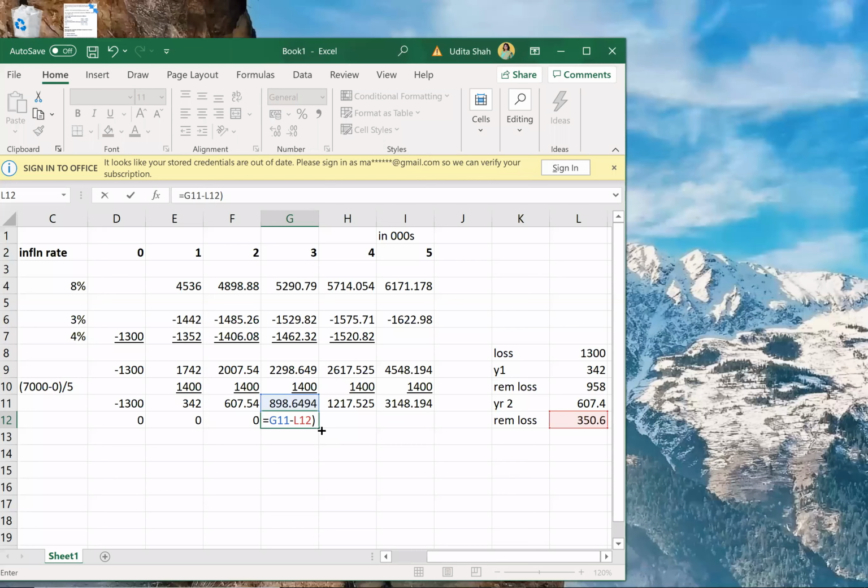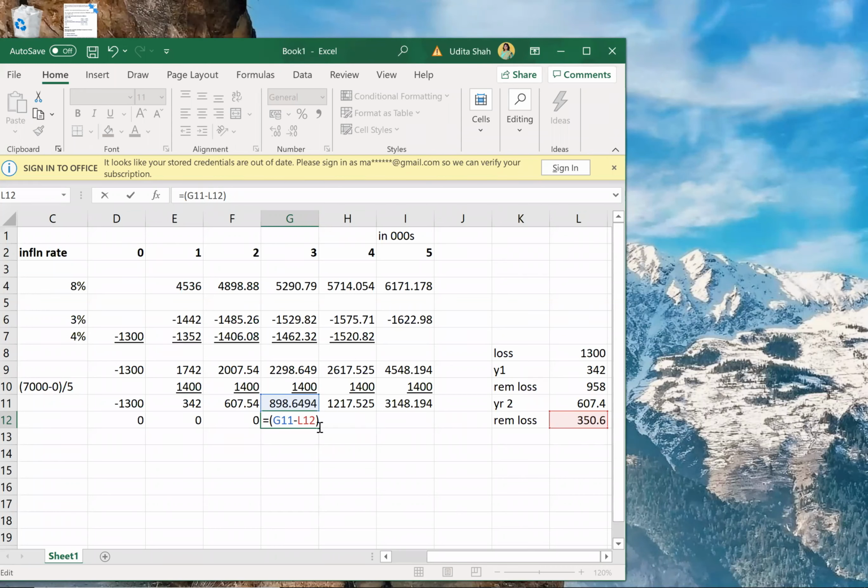Correct? So if you are understanding this, in years 1 and 2, entire profits went in recovering the loss. So in years 1 and 2, no profit, no tax. But year 3, what is the remaining loss? 1300 minus 342 minus 607. So remaining loss is 350.6.